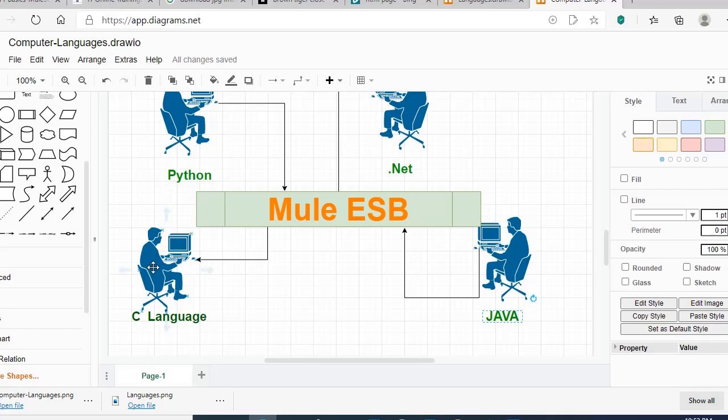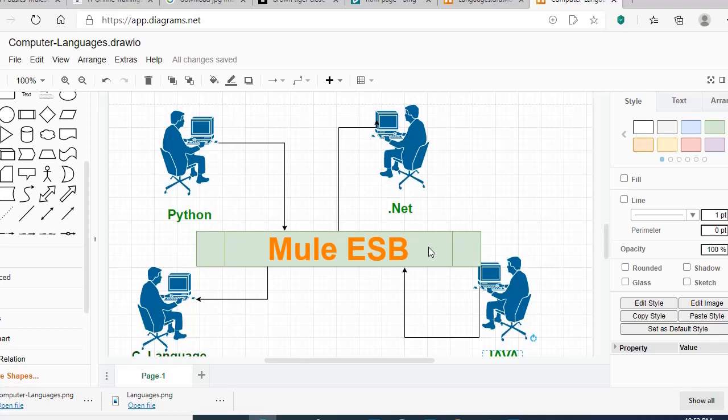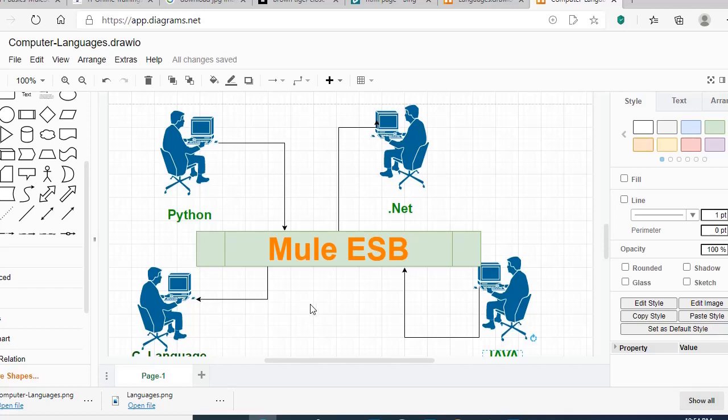It can write its application in C and put a message into the ESB. The ESB will translate the C message to Python and send it to the Python application. Likewise, any number of applications, in any number of different programming languages, can connect to each other in a simple way, with minimal configuration, by using MuleSoft. Okay, now let's come to our real-time example.